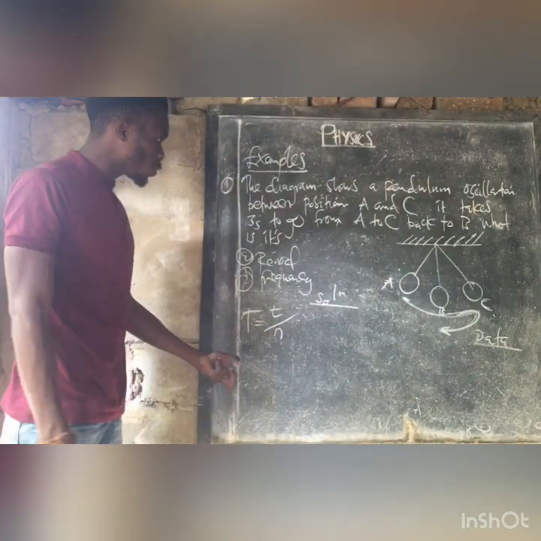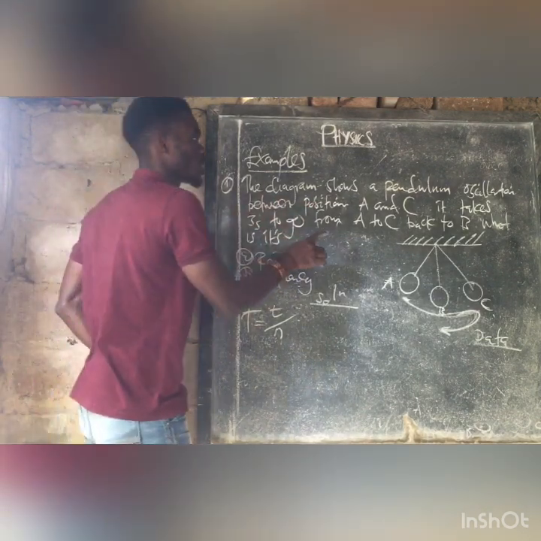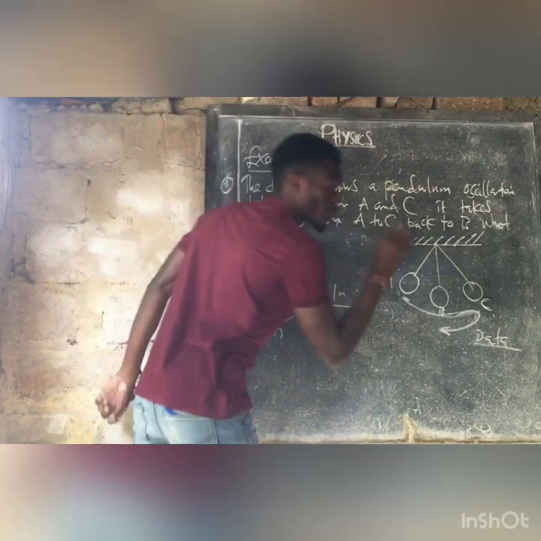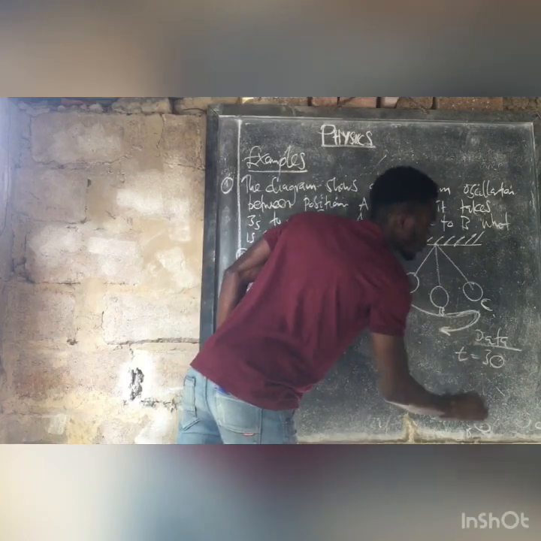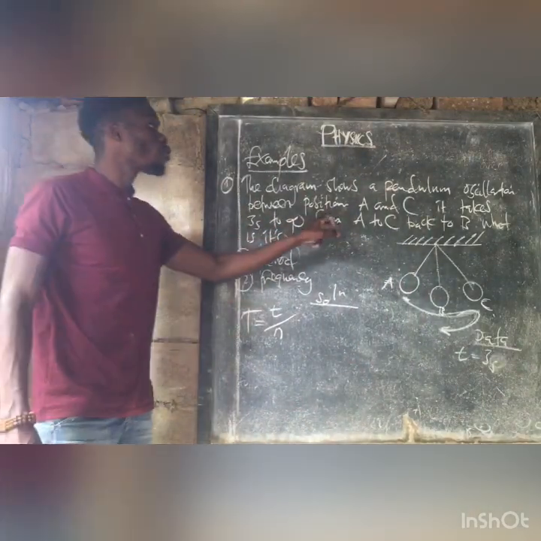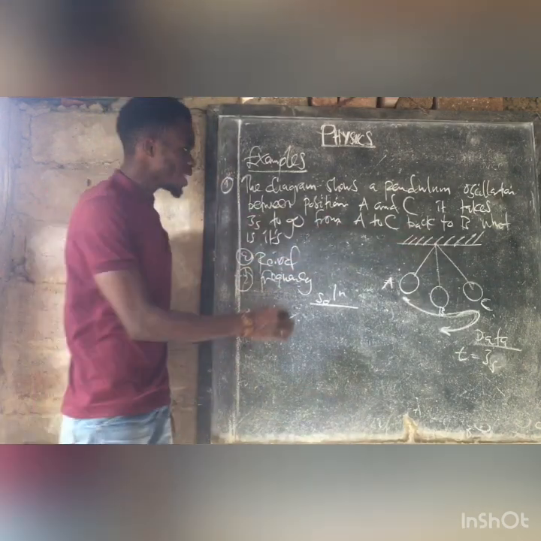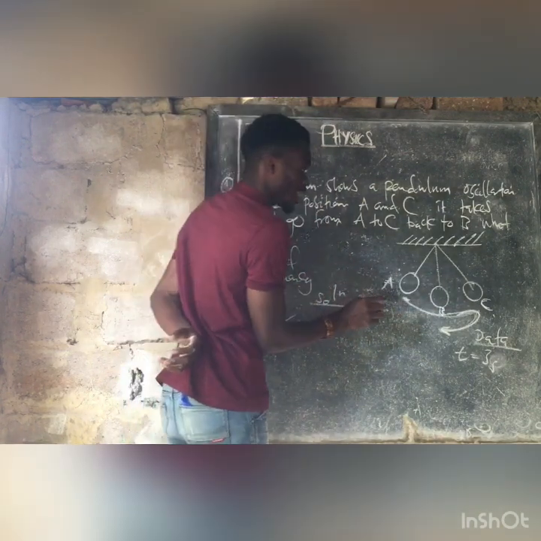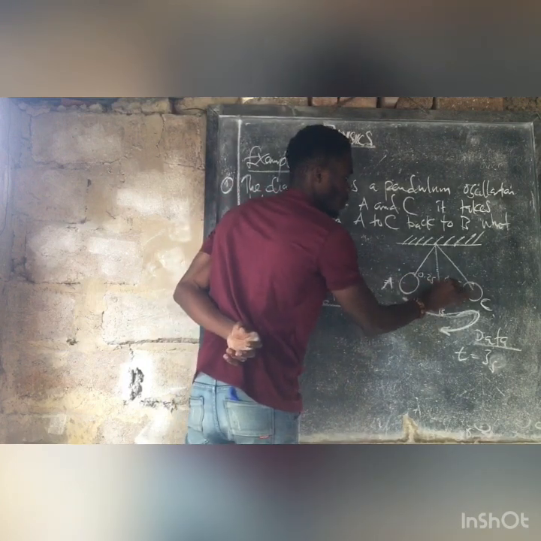So what are we given here? We are told that it takes how long? 3 seconds. So the time is 3 seconds to go from A to C back to B. If you remember, we said this will be our 0.25 and this will be our 0.25 as well.